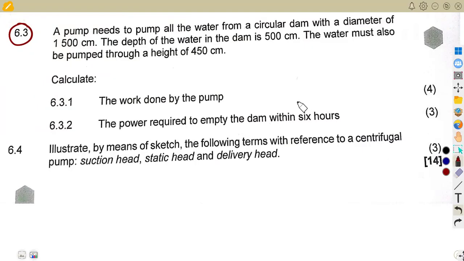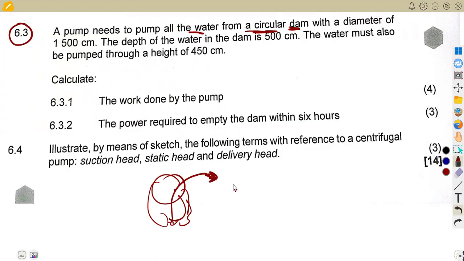Anyway, this is how you answer this type of question. So we have a circular dam, and the pump is supposed to pump the water out of the dam.